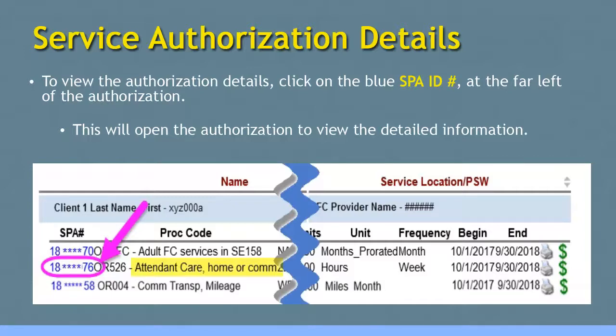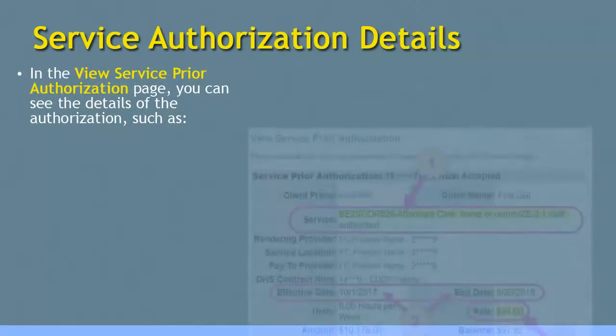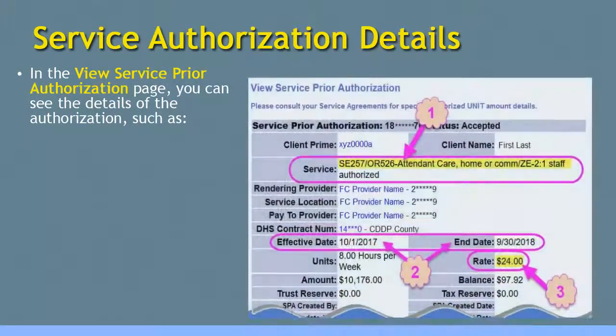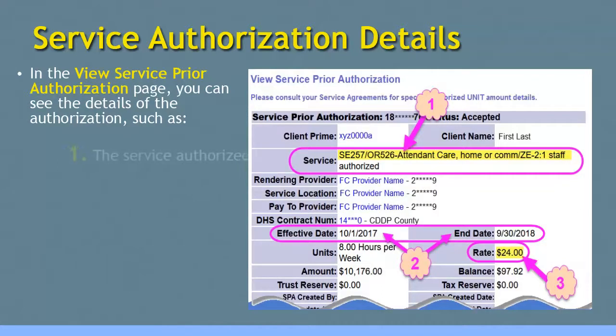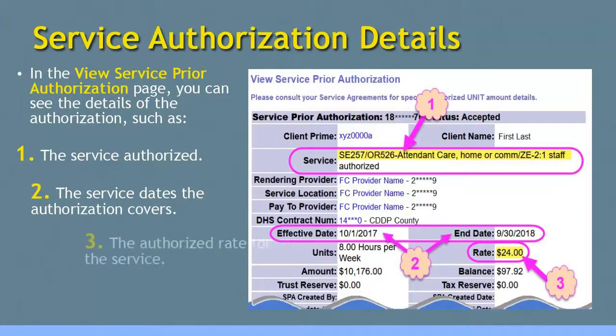In the View Service Prior Authorization page now open, you can see the details of the authorization, such as 1. The service that is authorized, 2. The service dates that the authorization covers, and 3. The rate that has been authorized for the service.